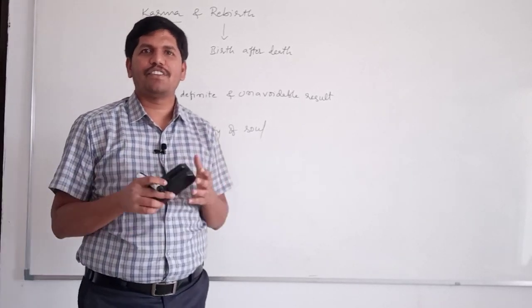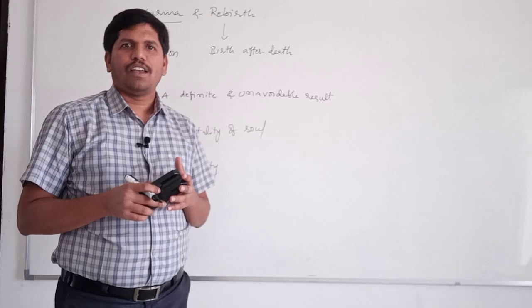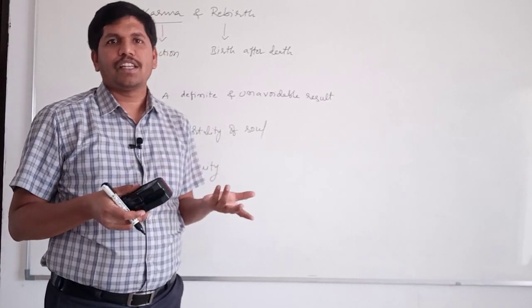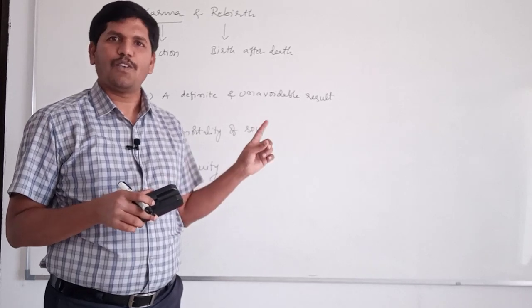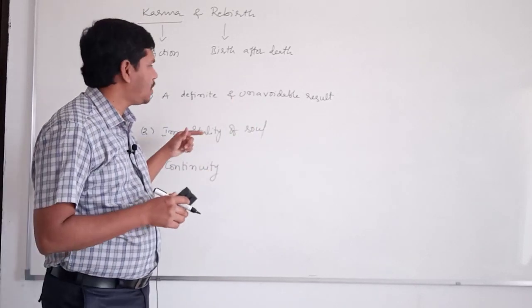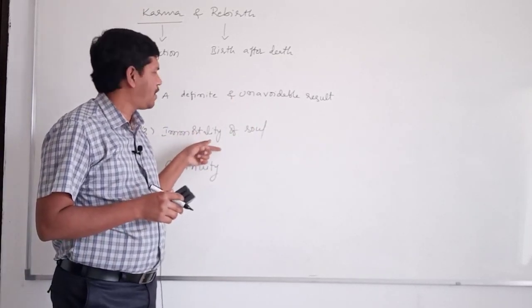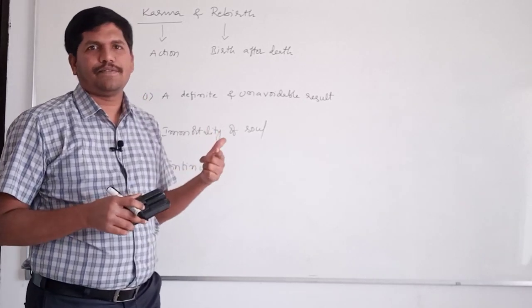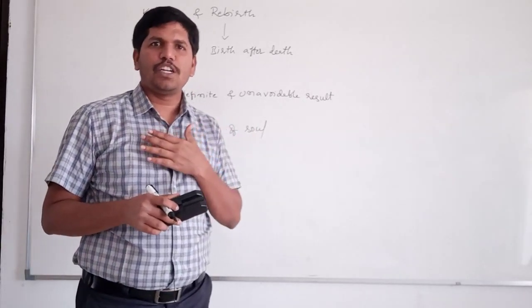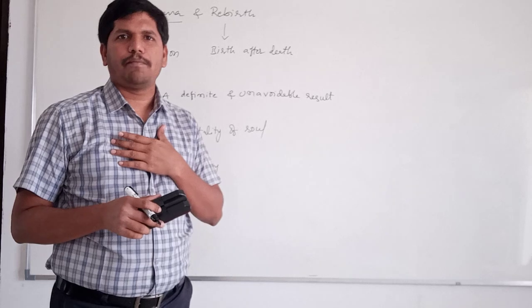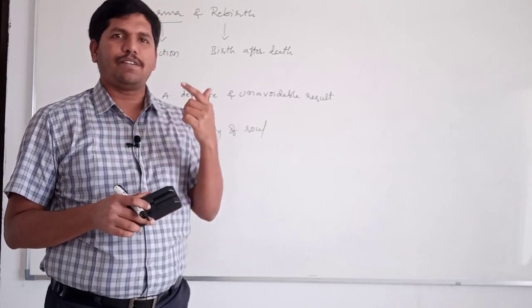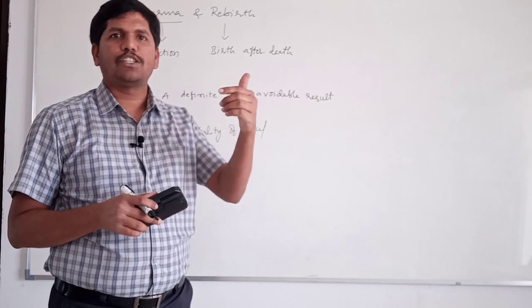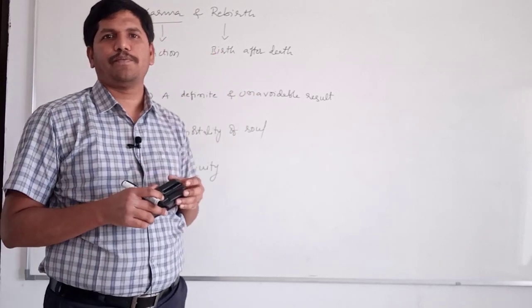Now you may get one doubt. Kings are powerful. Even if they are involved in bad actions, they may not receive results. That's why there is one more interlinked concept, immortality of the soul. Death happens only to the body, but inside our body there is one soul. That soul is immortal. After our death, that soul enters into another body.